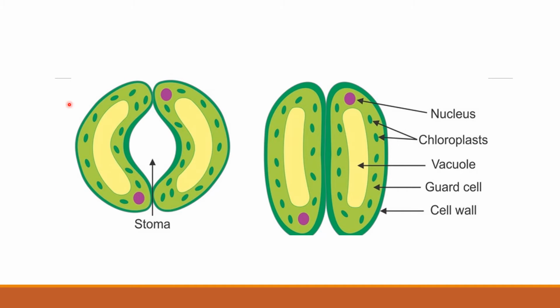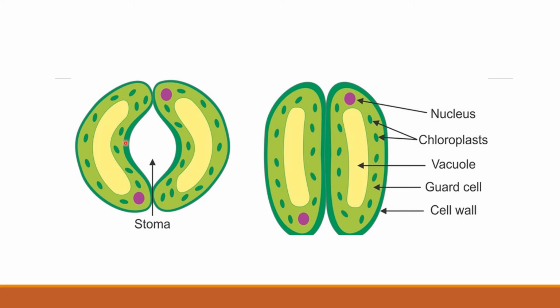There are adjacent cells around the stomata, and when water starts coming inside the guard cells, they become turgid because they have a thin outer wall. This part will start expanding from both sides. When you expand something from both sides, this opening will get broadened.